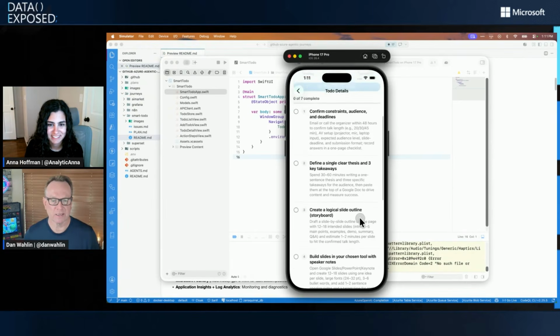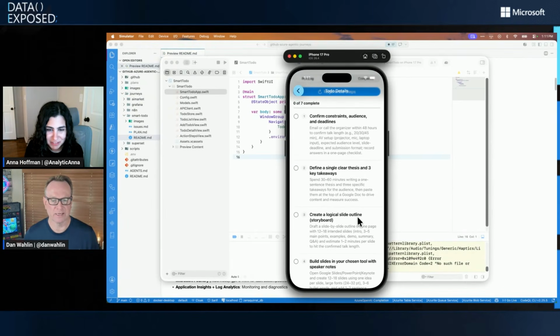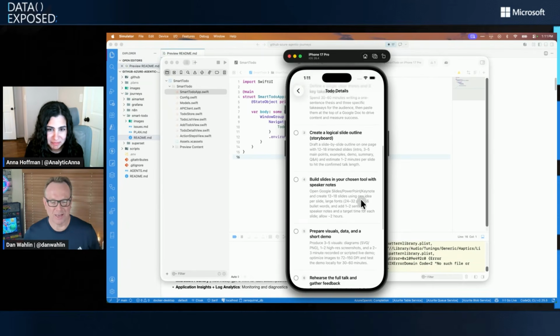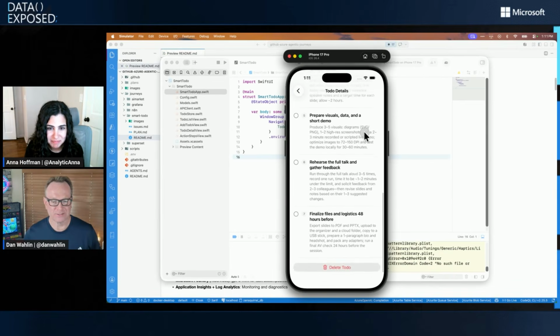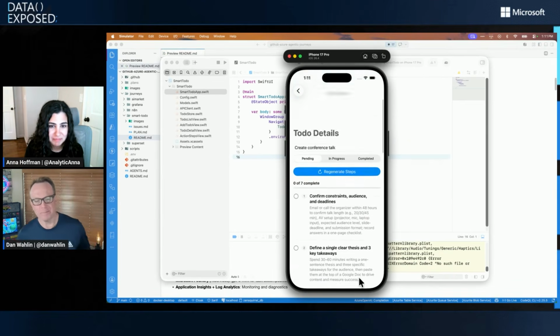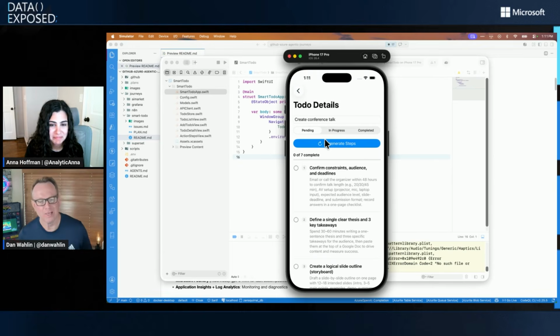So let's see. I don't know. Are these good, Anna? Confirm constraints, audience, deadlines. Okay, look pretty good. Create a logical slide outline, build slides. Yeah, okay. It's not bad. You could regenerate it if you want.